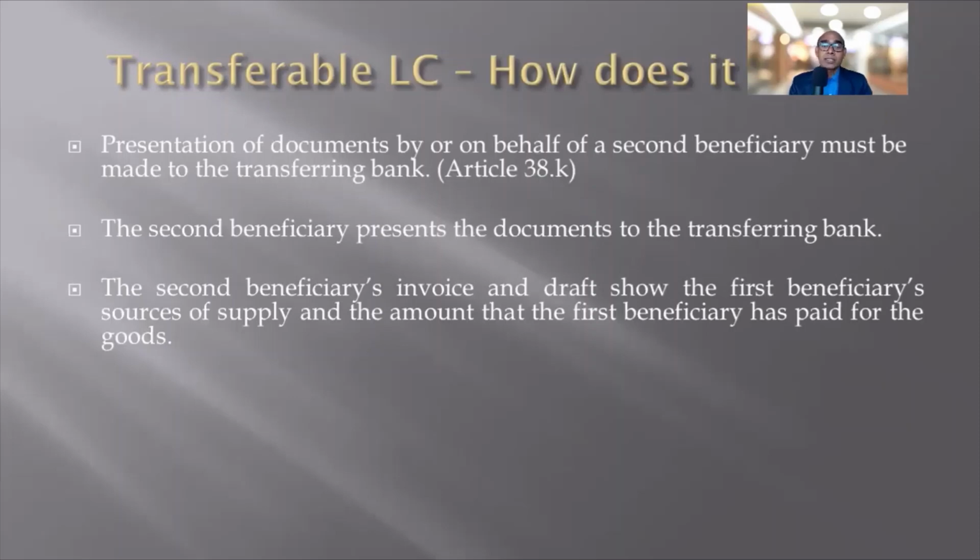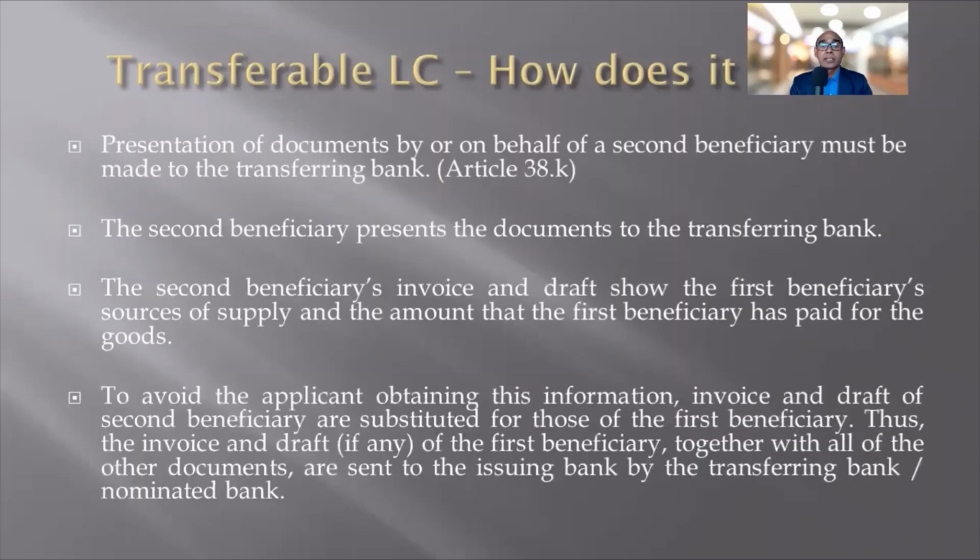So this is important: in case we see the draft or invoice of the second beneficiary, the applicant, who is the actual buyer, will come to know from where the first beneficiary has procured the goods and what is the amount he has paid for those goods, and what is the amount he has paid to the first beneficiary or intermediate trader. So to avoid the applicant obtaining this information, the invoice and draft of the second beneficiary are substituted for those of the first beneficiary.